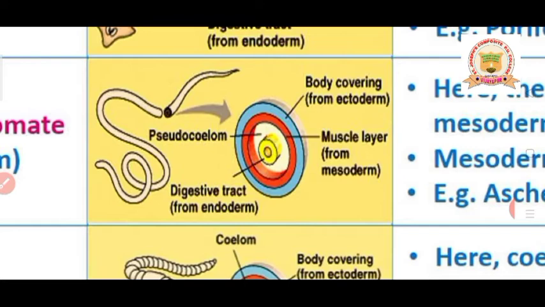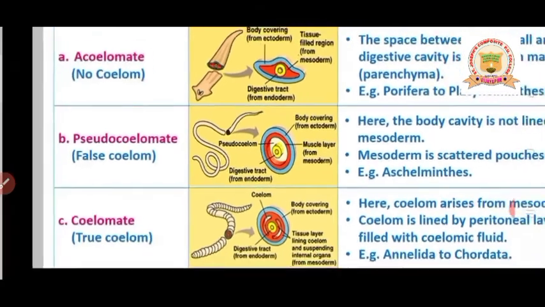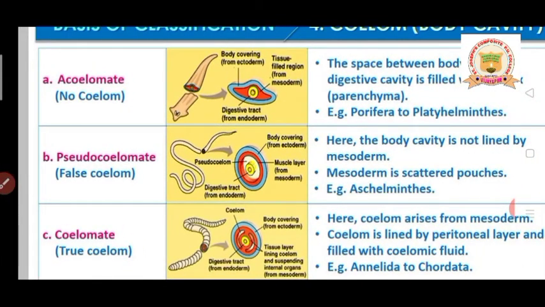Here the mesoderm, the muscular layer of the body wall, is lined on only one side, and inside the digestive tract, that is the endoderm, there is no mesoderm lining. So the mesoderm is present in pouch form, and this is considered the false coelom.